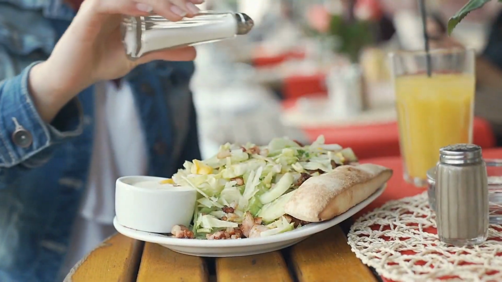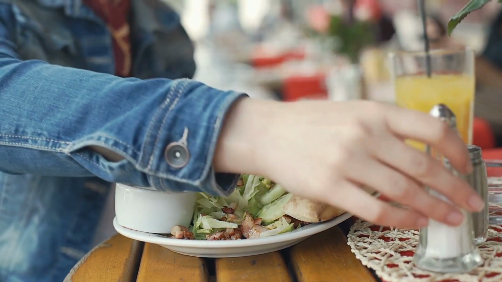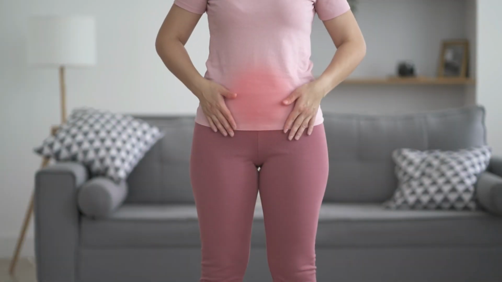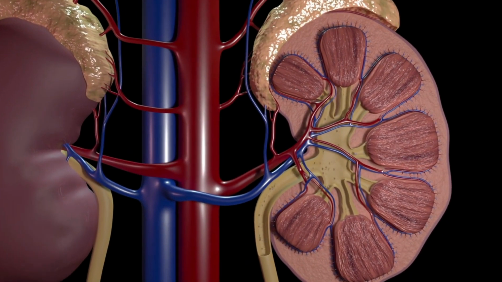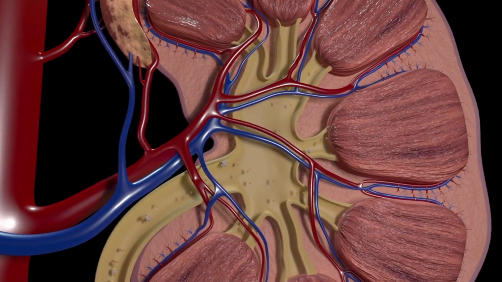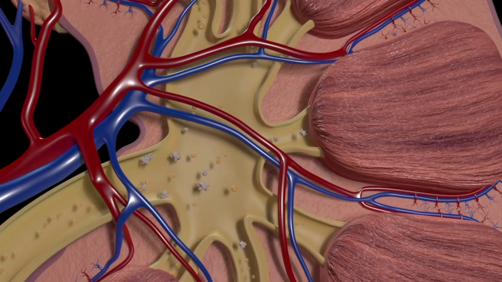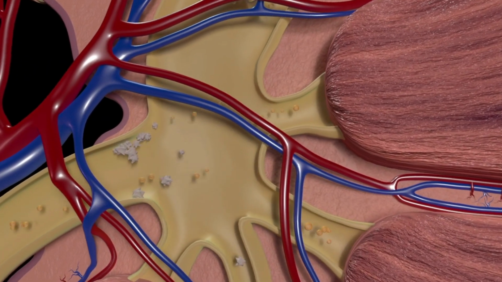The salts which form kidney stones are calcium oxalate, calcium phosphate, uric acid, and cystine. Calcium stones are the most common type of kidney stones formed from calcium and oxalic acid or phosphate.